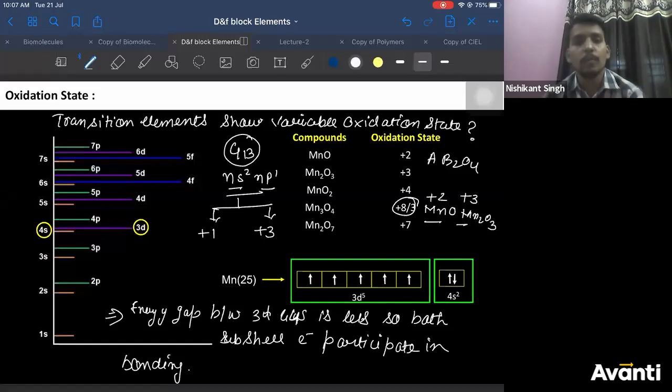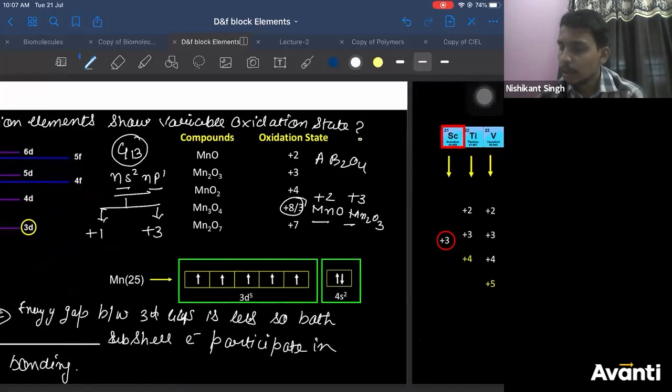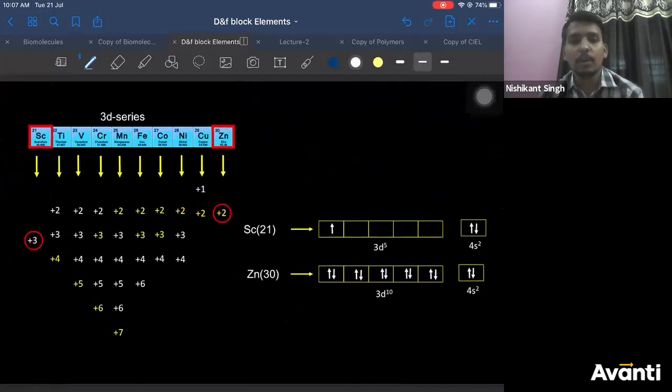Anyone? Why do they show variable oxidation state? We are going to see now which oxidation state is shown by which element. So now here is the list of oxidation states shown by different elements. Depending upon how many electrons participate in bonding, they can show variable oxidation state. Correct? Now, the important thing you should observe, the highlighting points, we'll come to that in the next slide anyways.